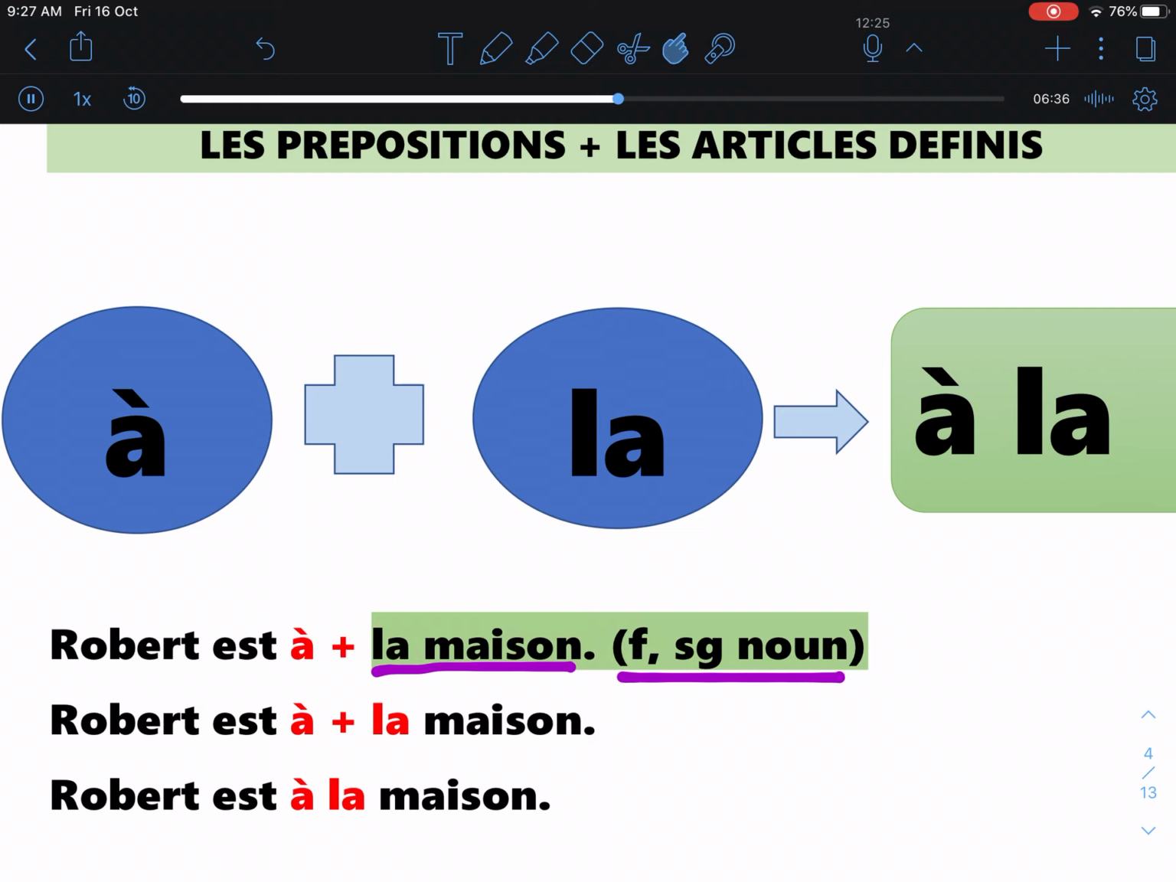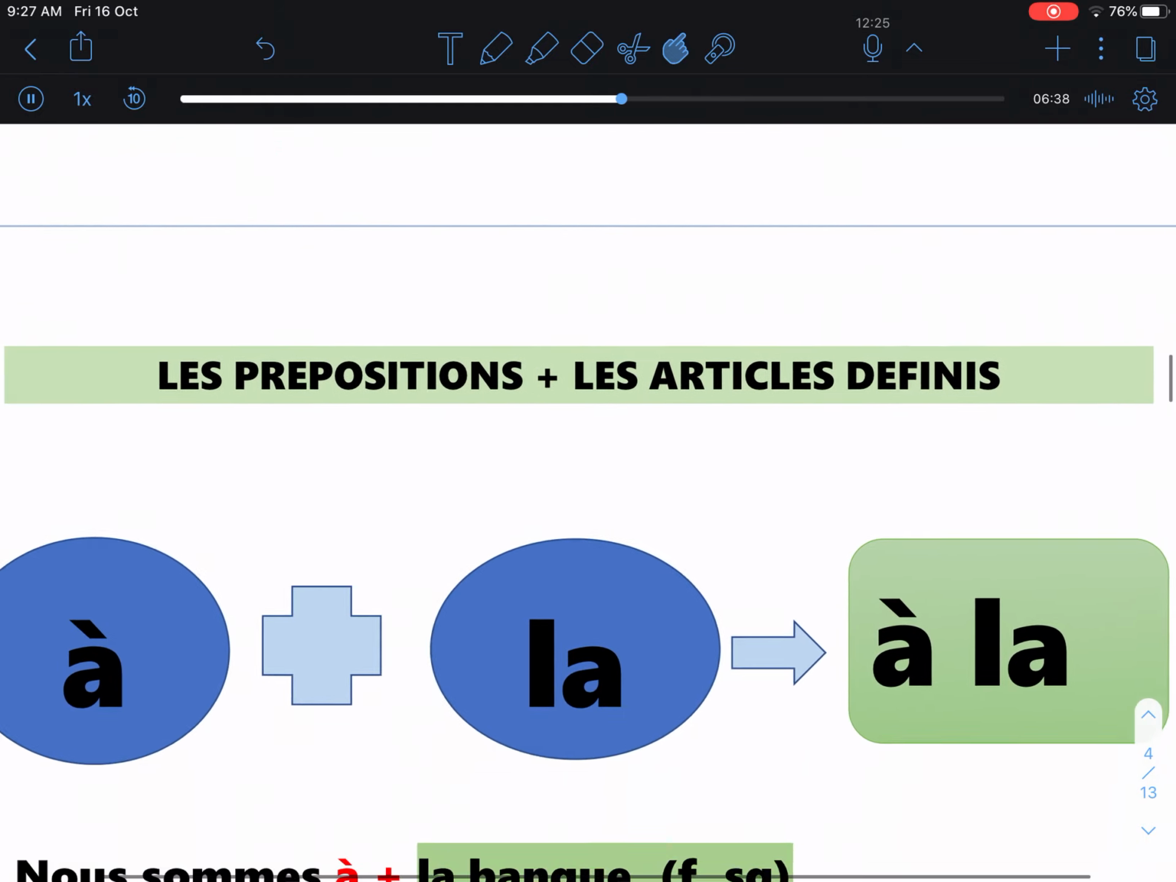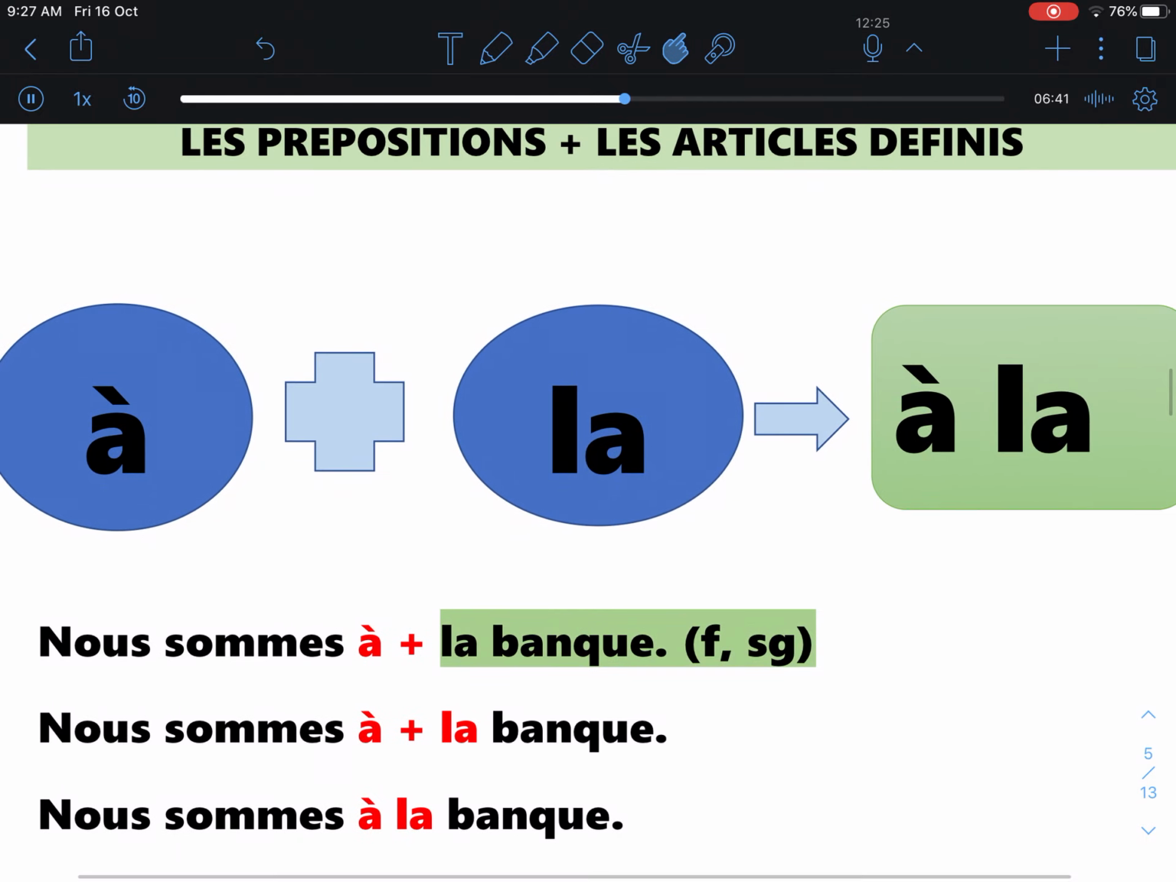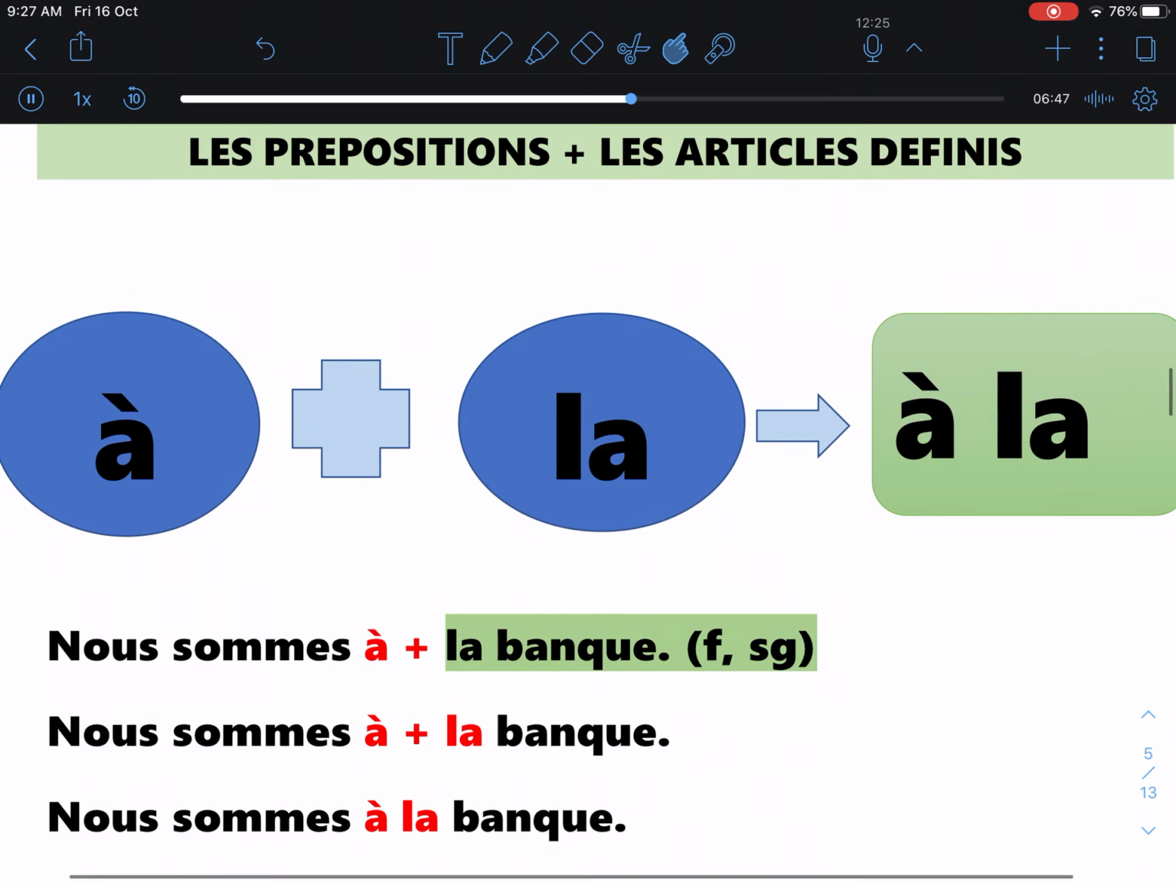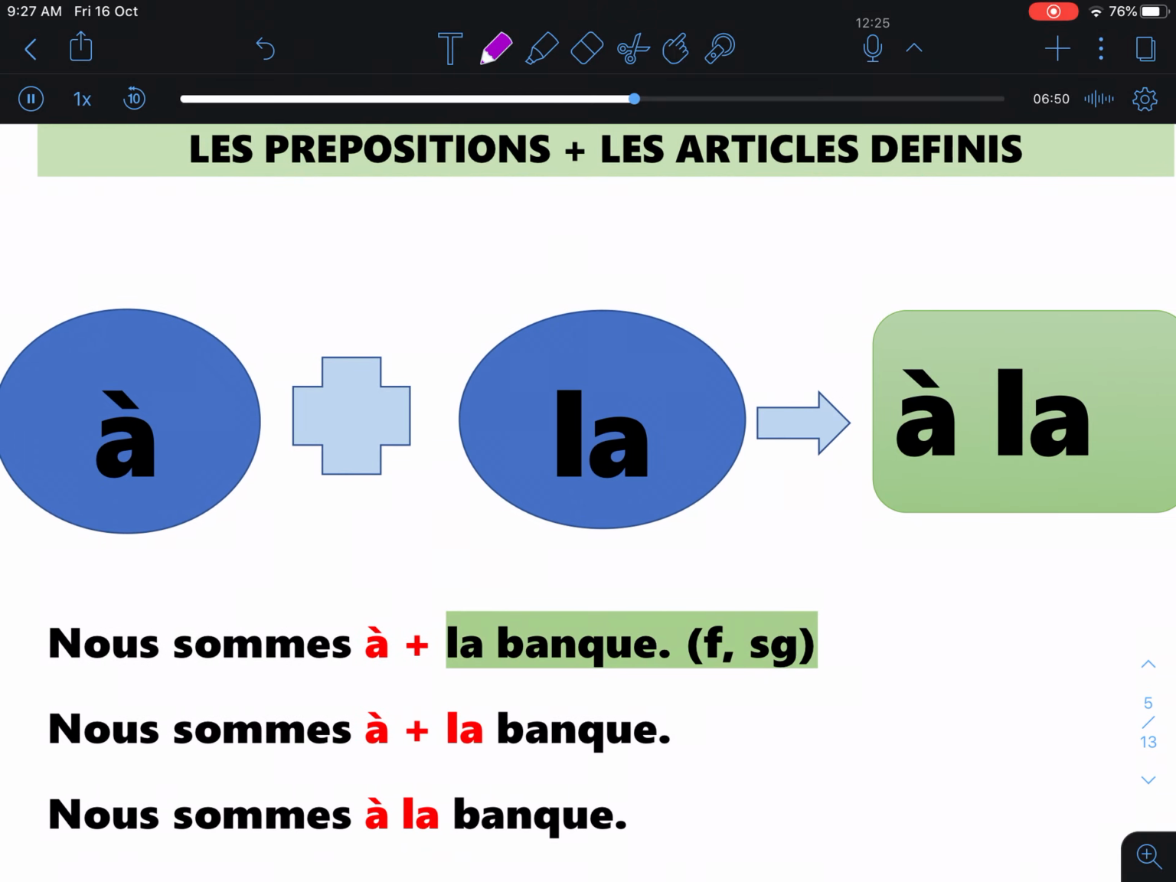Okay, now let's look at the second example of how you use à la. Here you have the sentence Nous sommes à la banque. What does it mean? Nous sommes à la banque means we are at the bank. So à la can be translated to at the. Again, I repeat, when the preposition à meets the definite article la, it doesn't change, it stays the same. So now here you have à la.